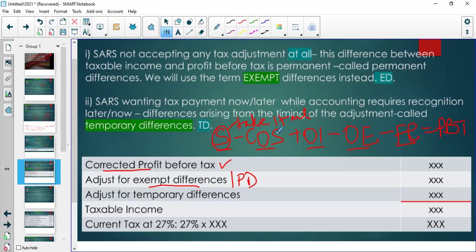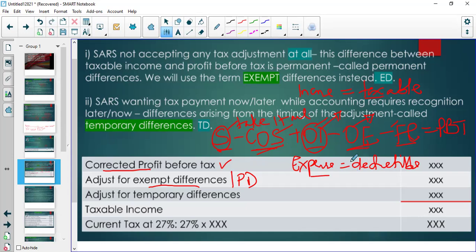Right? We take out everything that is exempt in cost of sales. If there is anything that is exempt, we take it out. Other income, anything that is exempt, we take it out. Right? Other expenses, anything that is exempt, we take it out. So remember that if we have income, it is taxable because we pay tax on income. And if we have an expense, it is deductible because we reduce the tax we pay. An expense is deductible. So that's why we say sales minus cost of sales, because we deduct, right?